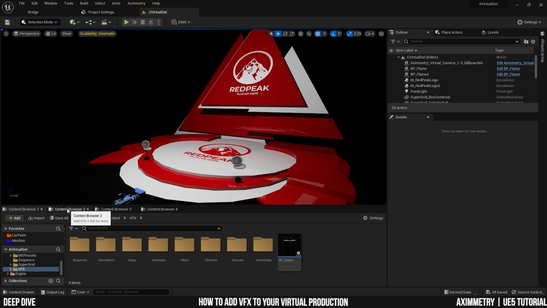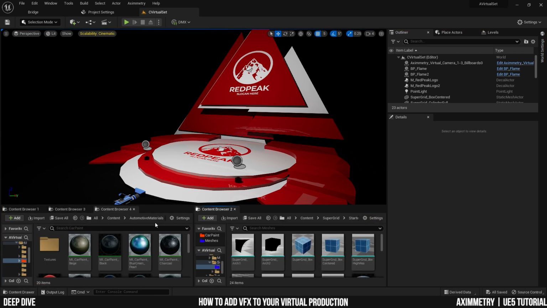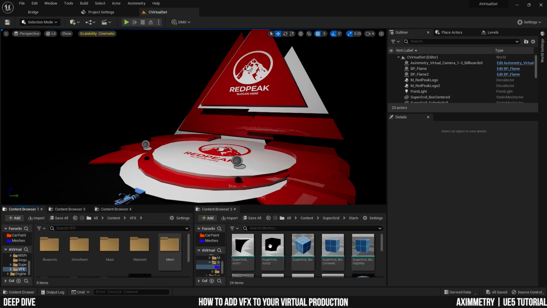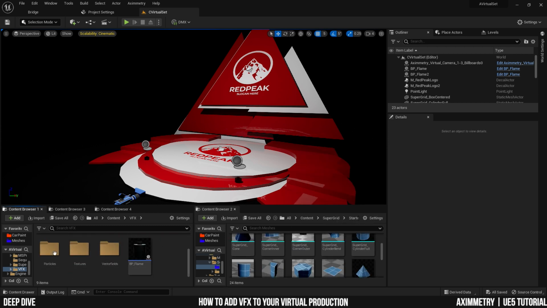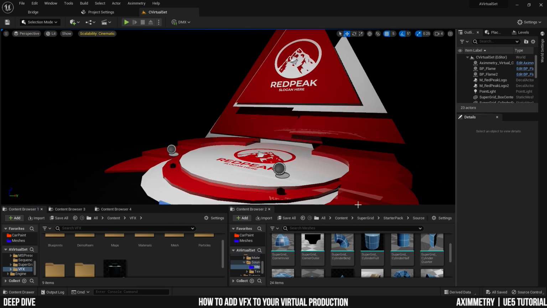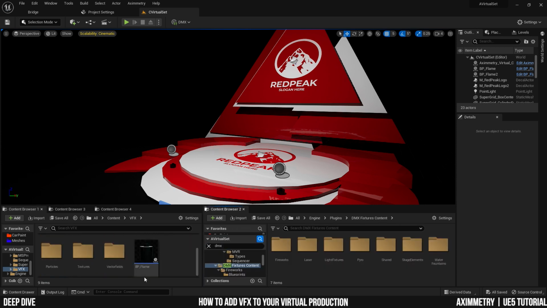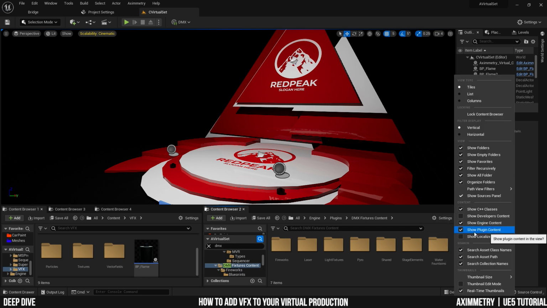All right, so now I'm going to split my content browser here into two so it's easier for me to drag and drop stuff. So here I have my VFX folder, and over here I'm going to search for the Pyro particle system. So type in DMX and find this folder called DMX fixtures content. If it doesn't show up, make sure that in your settings you have this show plugin content ticked on.